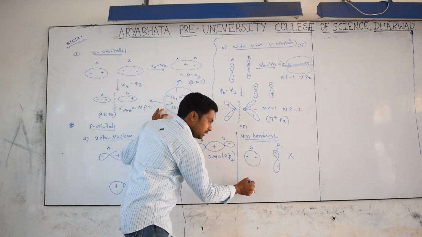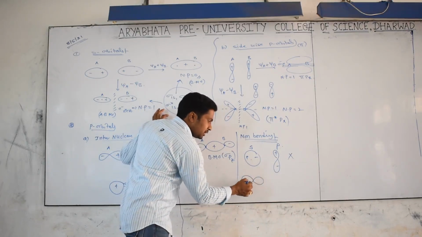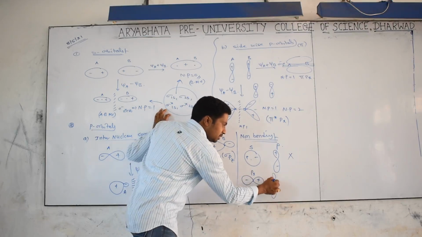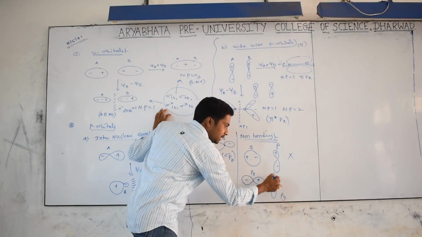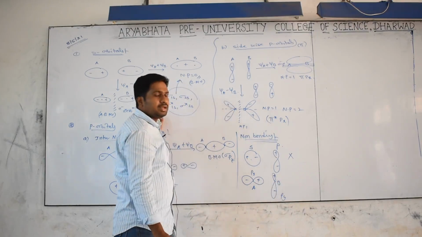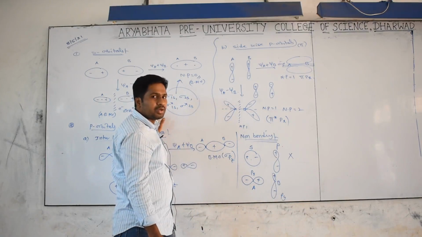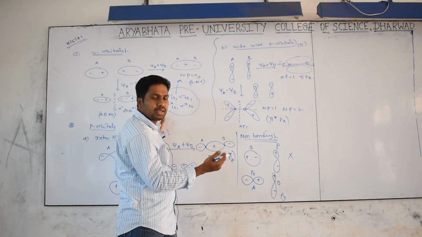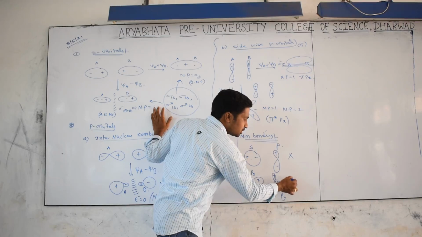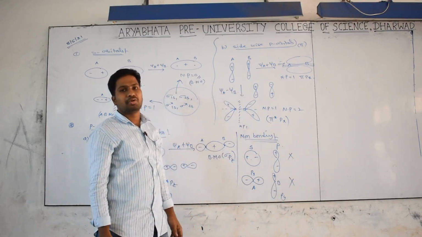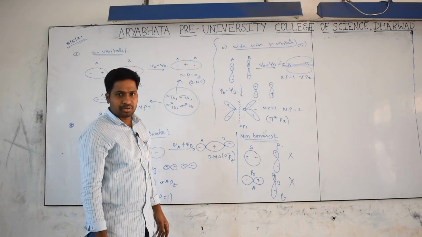Now, I will take one atom with a px orbital, plus and minus, and another atom with a py orbital, plus and minus. This is the A atom, this is the B atom. Is there any chance for the combination of the atomic orbital waves? No. Why? Proper symmetry is required. Both should be x or both should be y. With one x and one y, there is no chance for combination. That's why they won't give any molecular orbital. That's why we call them non-bonding combinations. Are you understanding or not?